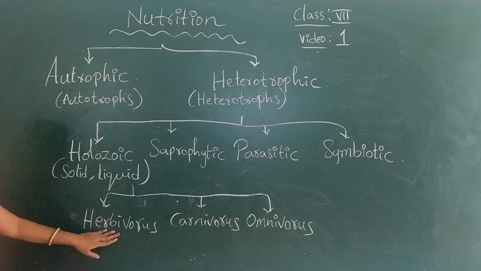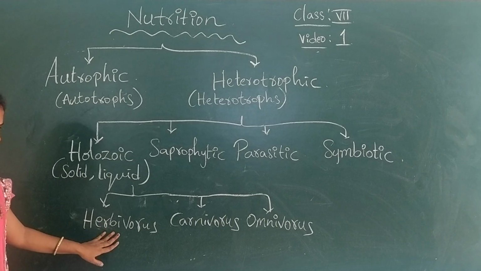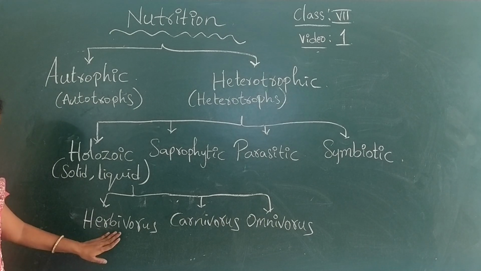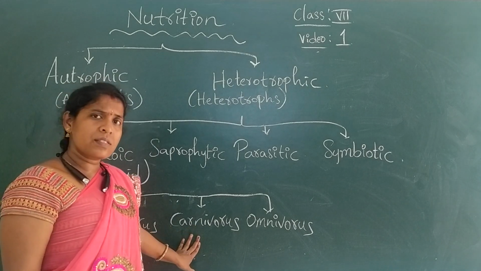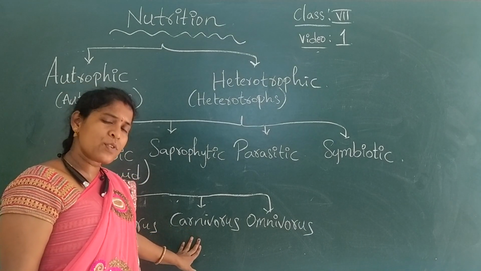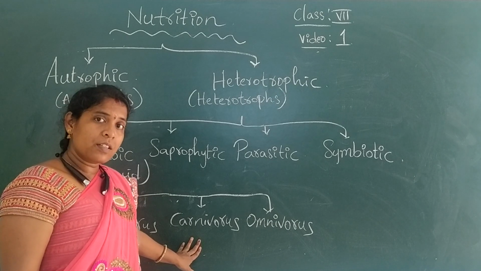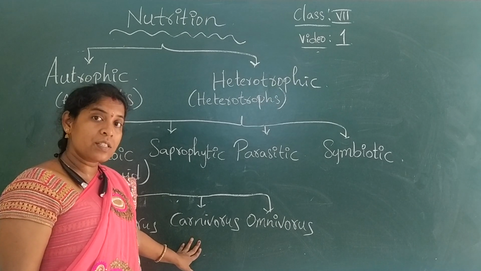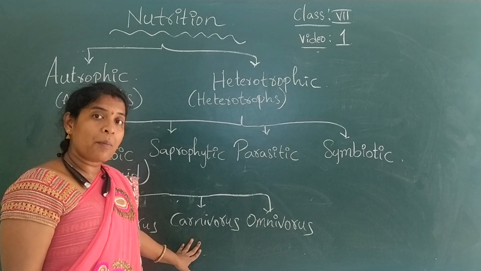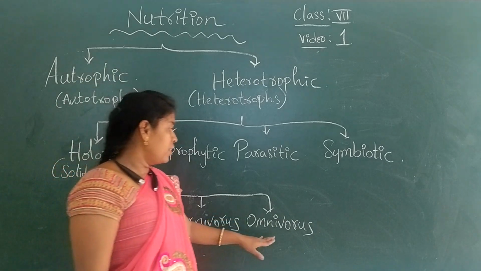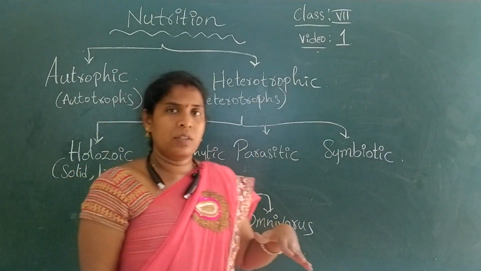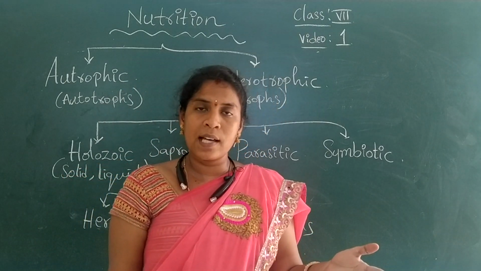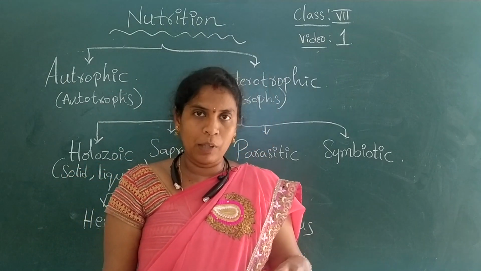For example, herbivores take solid as well as liquid, but they depend on herbs. Carnivorous animals take food in solid as well as liquid form, but they depend on other organisms and take food in the form of flesh. And omnivores depend on both types, plant products as well as animal products.